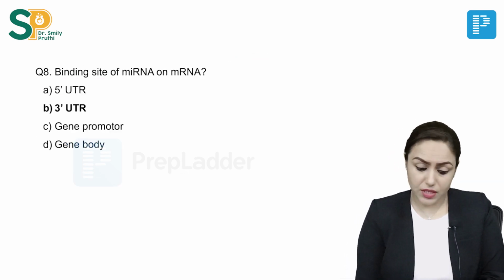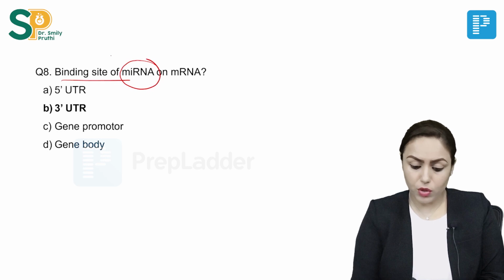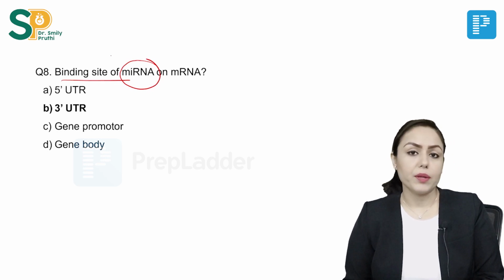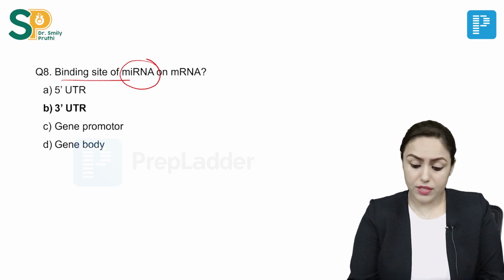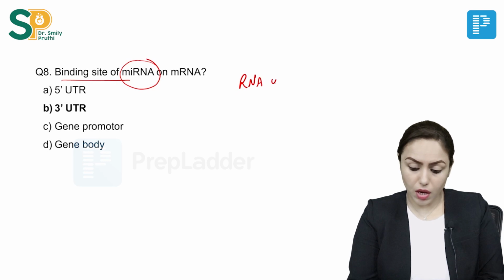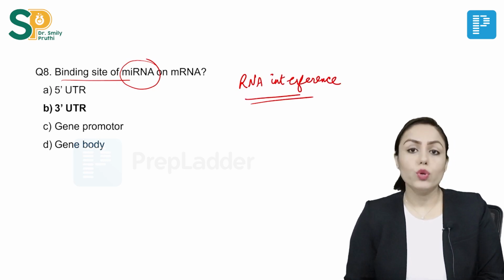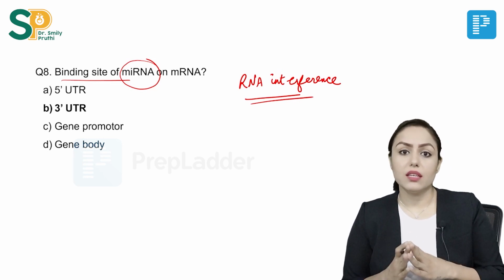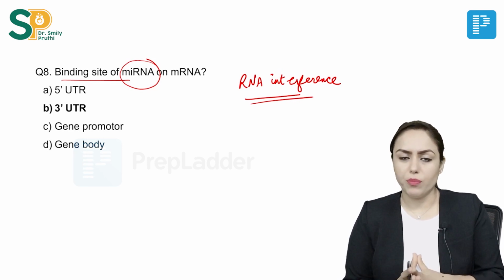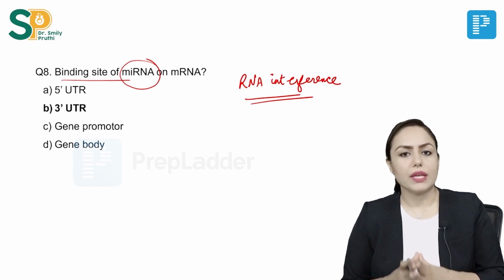Then question number 8, binding site of microRNA on mRNA. This microRNA is again used in RNA interference technique. I have already told you in my lectures that this technique, gene knockdown, is very, very important. So, read this topic in detail.